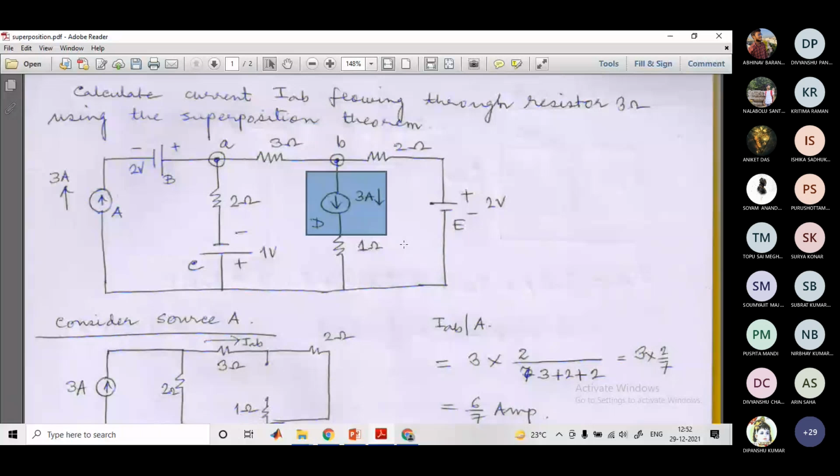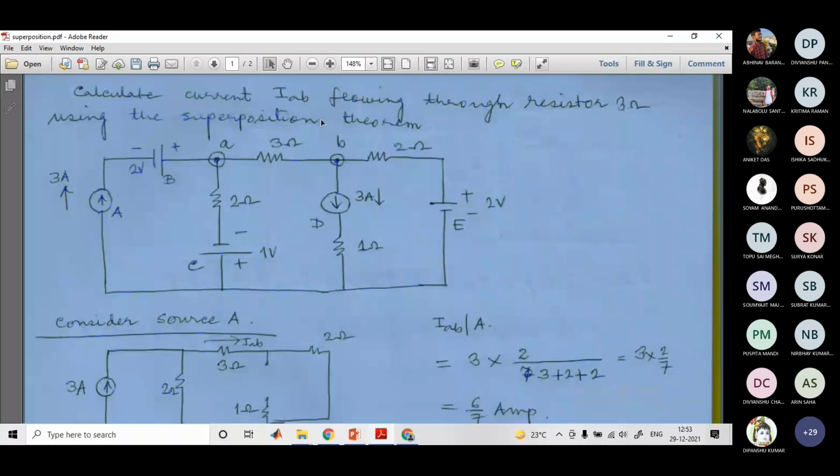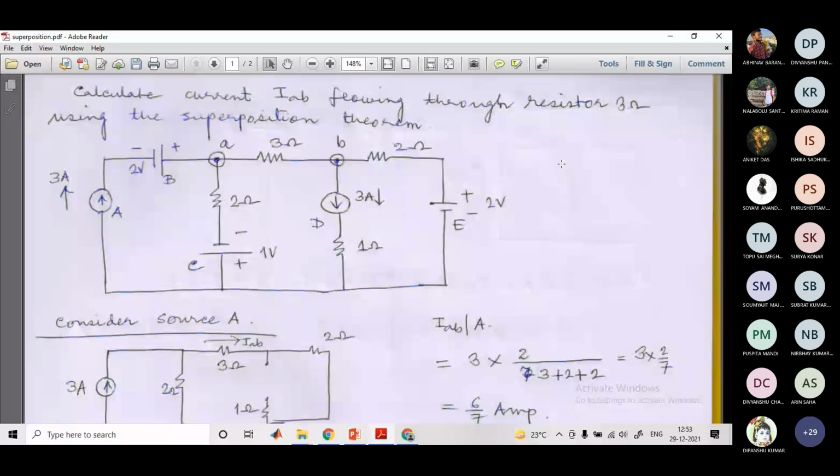Okay. Another way I will suggest: if you try to solve using KVL, you will get to this loop here. Once you remove this, there will be 2 loops. This is loop 1, this is loop 2. In that way also, if you solve it, you will be able to get the same answer. I will suggest you solve in that way. Then I think it will be clear to you what is happening.